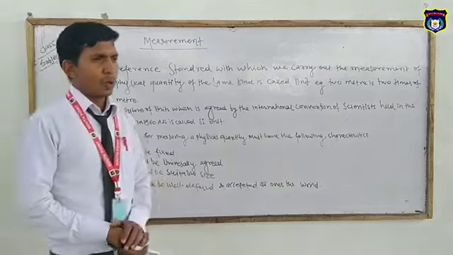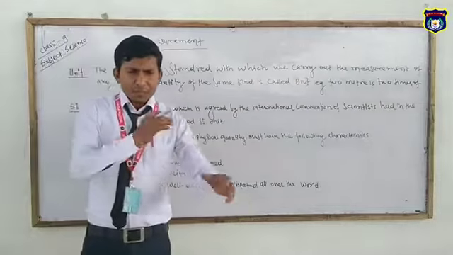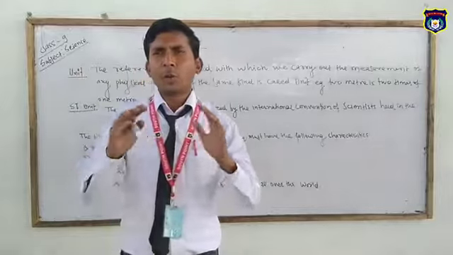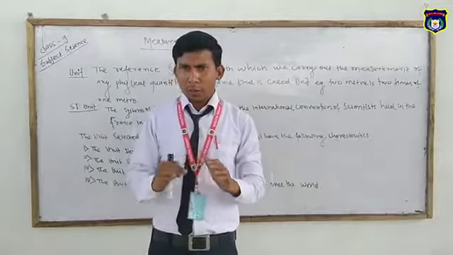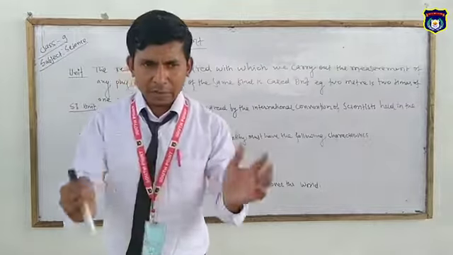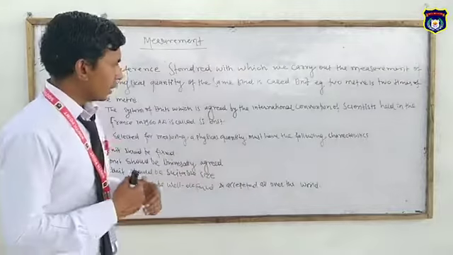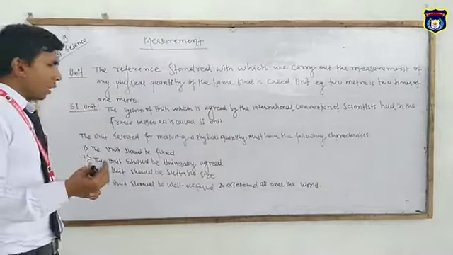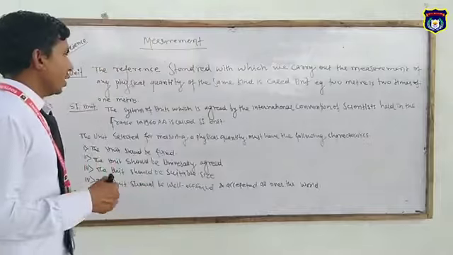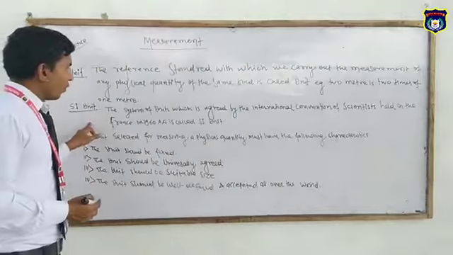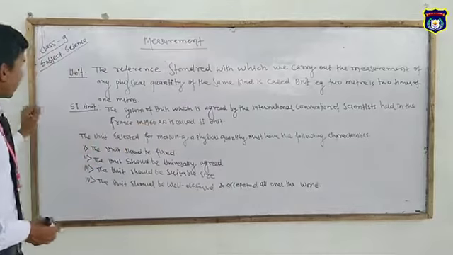At that convention, many scientists were present in France to develop a unique type of measurement. As a result of that meeting, they developed a special type of standard quantity, known as the standard unit, and that is called the SI unit. SI is the short form of System International, the international system of units.